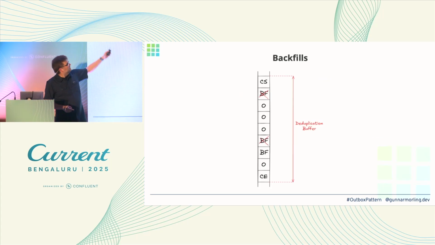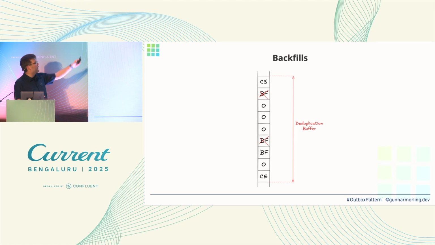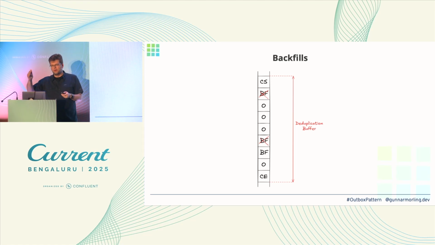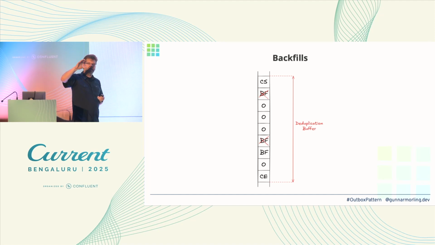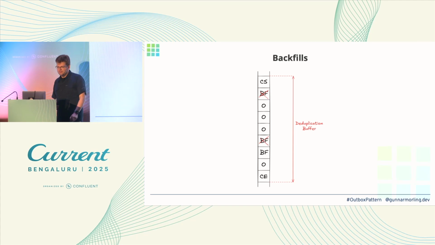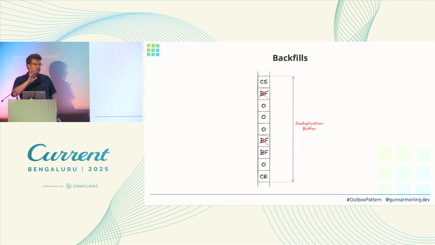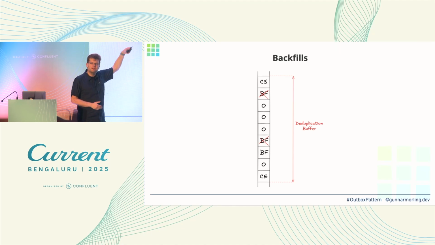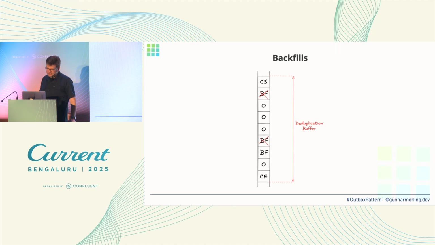And then we would apply some deduplication logic. So we would essentially look at one of those windows between those two markers, and then we would discard all those backfill events for which we have seen a regular Outbox event in the same window. So if this purchase order 123 actually has seen a standard Outbox event in this window, then we would discard the backfill event. And essentially we would only propagate those backfill events for IDs, for records which have not been modified within this window. So that's the high level intuition.